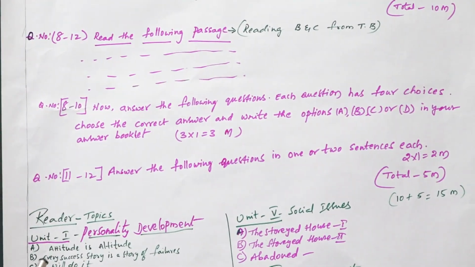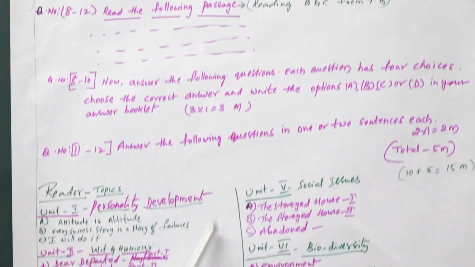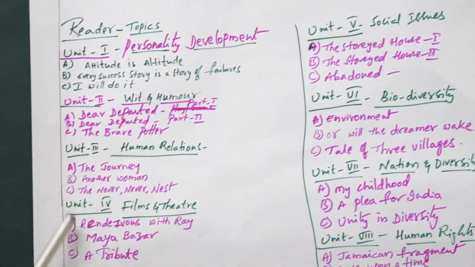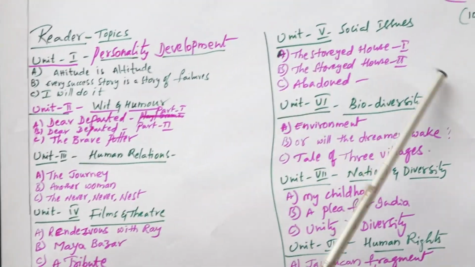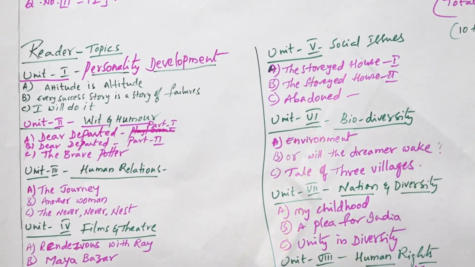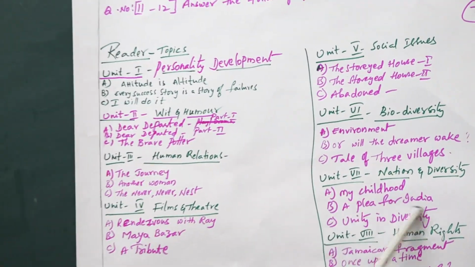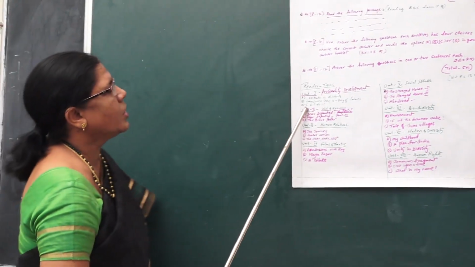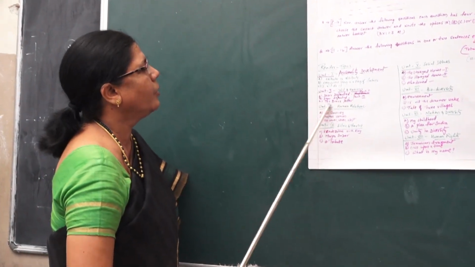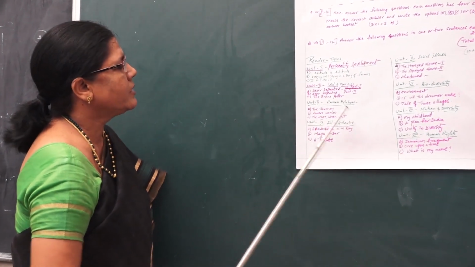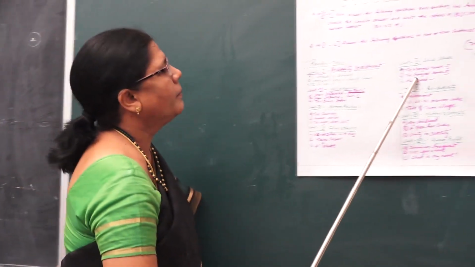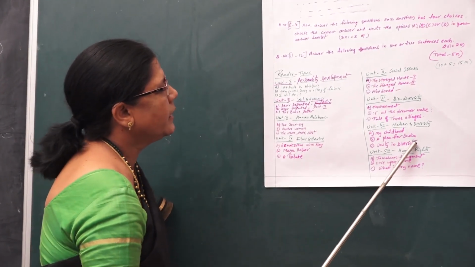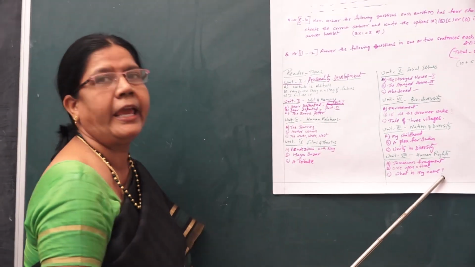You have to remember every success story is a story of failures. Dear Departed Part 2, Another Woman, The Never Never Nest, A Tribute, Abundant, Tale of Three Villages, and Unity in Diversity, What is My Name?